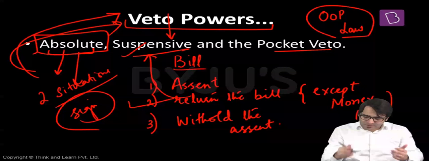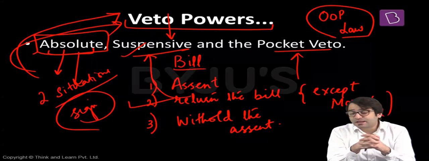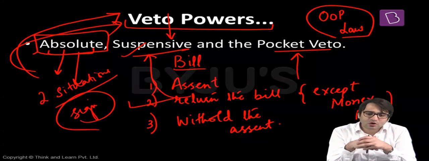There's another veto that comes into picture, and that is pocket veto. How? When a bill is presented to the President, he has options. He can give his assent to a bill. He may refuse assent to a bill, that means he withholds his assent, or he may send the bill back if it is not a money bill.